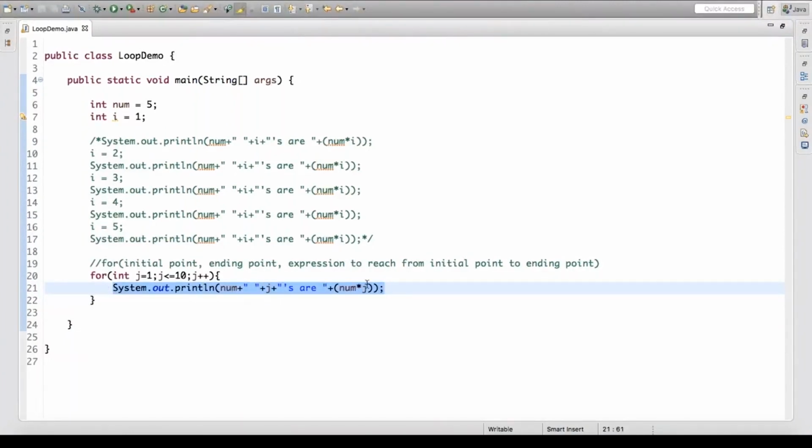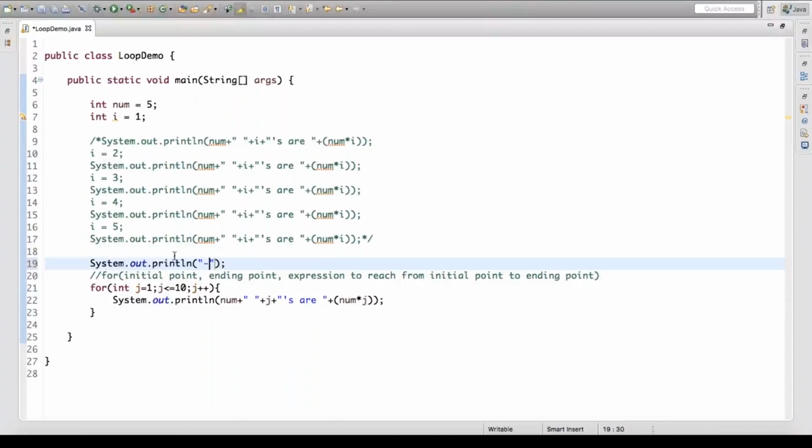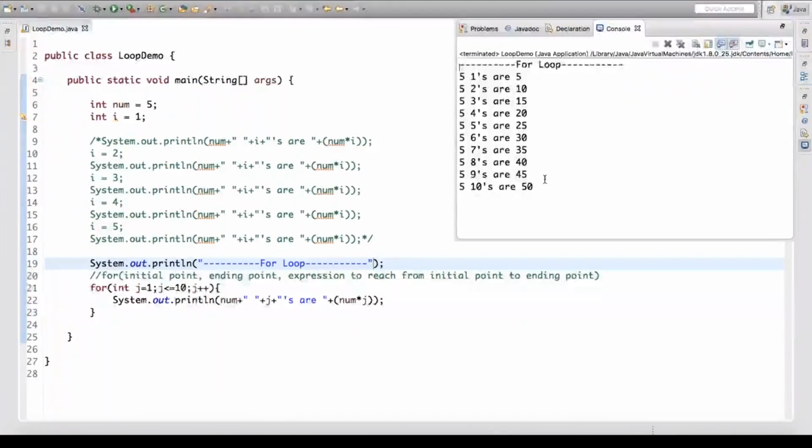Now once this body is executed, the value of j will be incremented from 1 to 2. Again the condition will be checked, 2 is less than or equal to 10, so we increment the value of j to 3, then 4, then 5, 6, 7, 8, 9 and 10. But the moment j goes to 11, 11 is not less than or equal to 10, so this loop will break. Now you run the code and you find your for loop in action. This is the output of your for loop. So I'll just write this for loop over here. You can see this demonstration of your for loop.